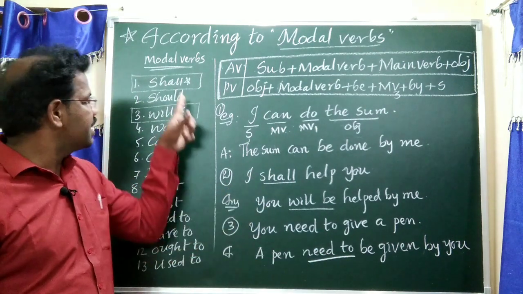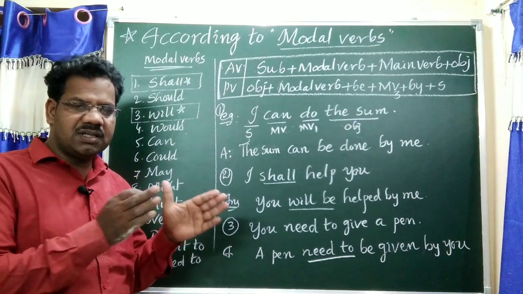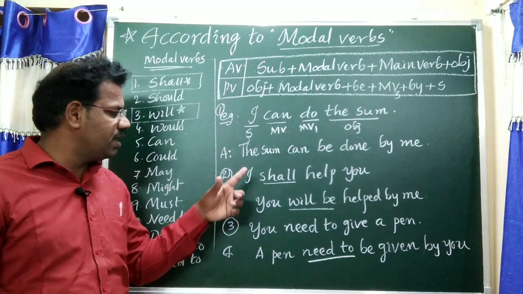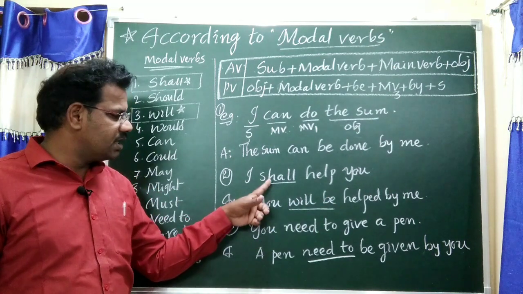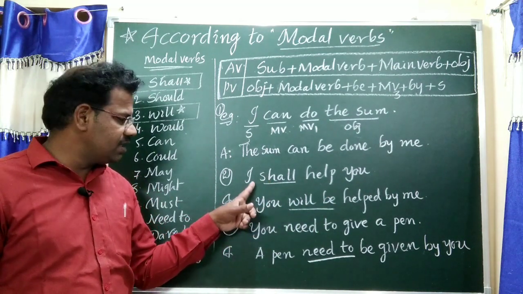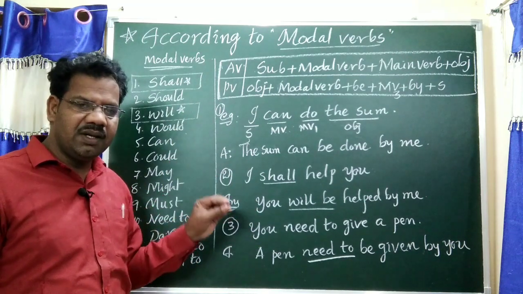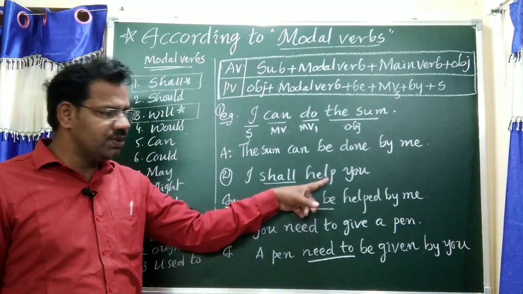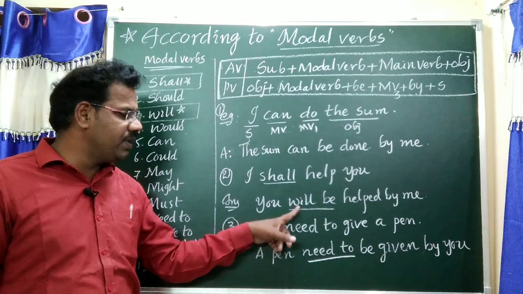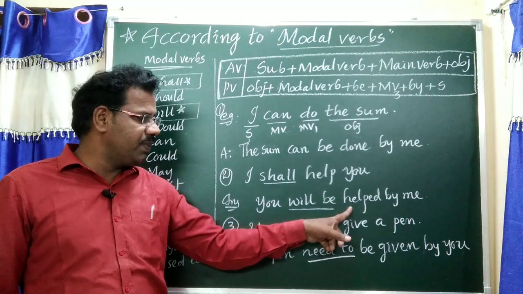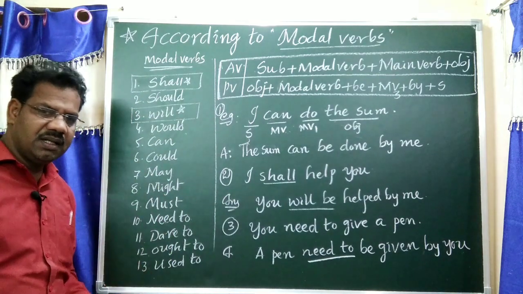Except shall and will, because they come in simple future tense. According to subject agreement, they will be changed. For example: I shall help you. In the answer: you will be helped by me. "Shall" is not changed as "shall be." According to subject agreement, except shall and will, the remaining are okay; these only we have to think about. I shall help you. Answer is: you, acceptable helping verb is "will be," verb form 3 "helped," preposition "by," "I" changed as "me." Okay? Once see. Thank you everyone.